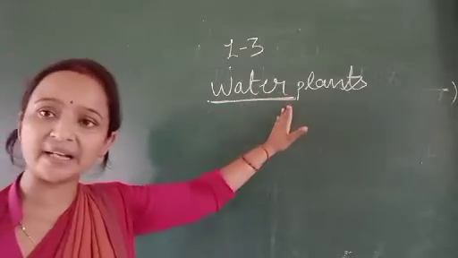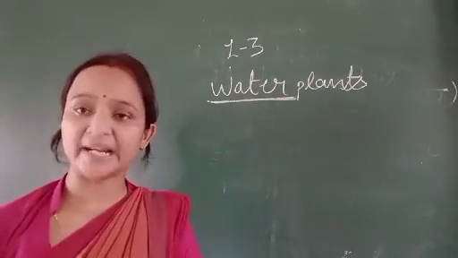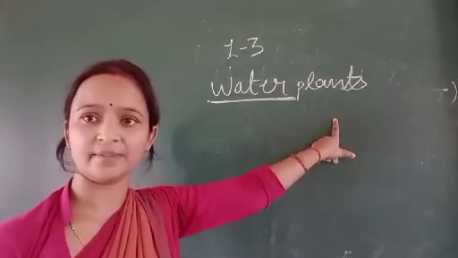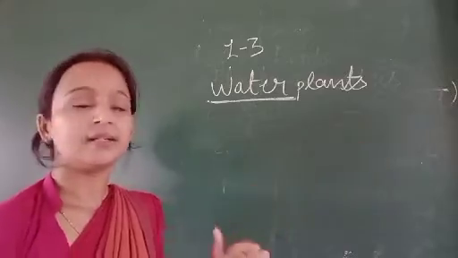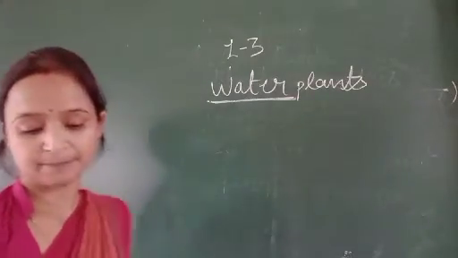By name you can recognize. Water plants, जो पौधे पानी में रहते हैं उन्हें हम water plants कहते हैं. All of you understood? Plants that grow in water are called water plants.